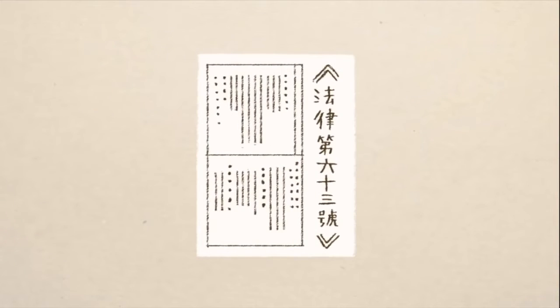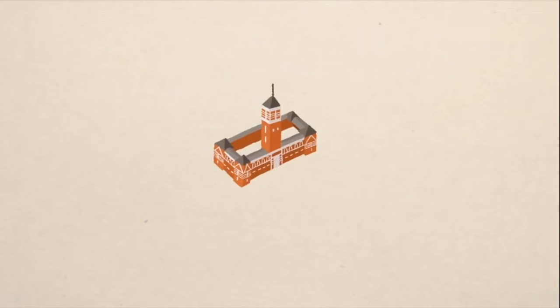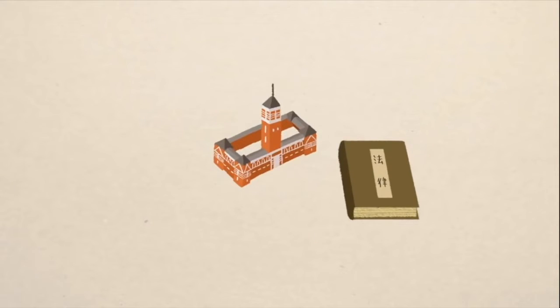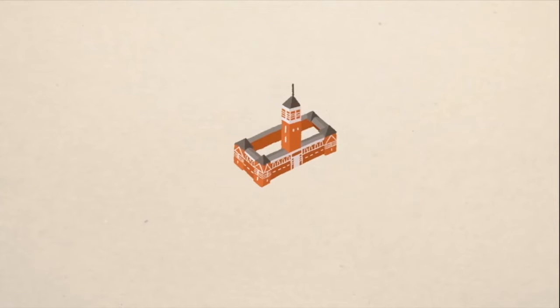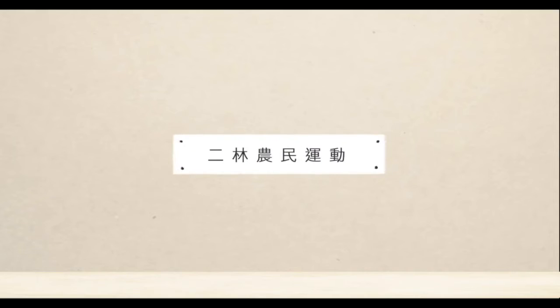Law 63 was a chief code given by the Japanese government to the Taiwan governor. An order by the general had the force of law. This made the government a local tyrant, and even though it was replaced later, it only changed the tyrant into a mini tyrant.